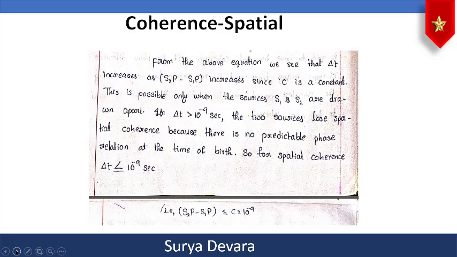Okay, this is what I have told you in this slide. And here this 10 power minus 9 is important because S2P minus S1P is less than or equal to c into 10 power minus 9, which I have kept here. So in the place of c you put 3 into 10 power 8. Therefore you will get 3 into 10 power minus 1, that is around 0.3 seconds. This is the minimum time that our eye can observe.